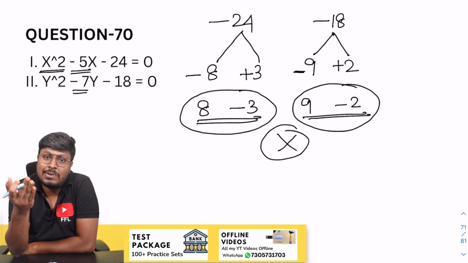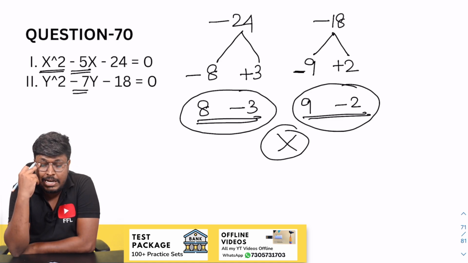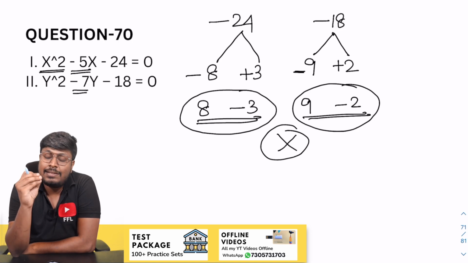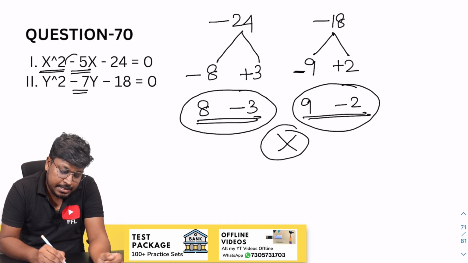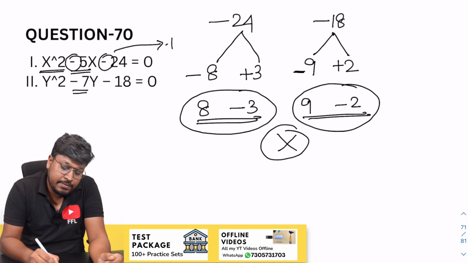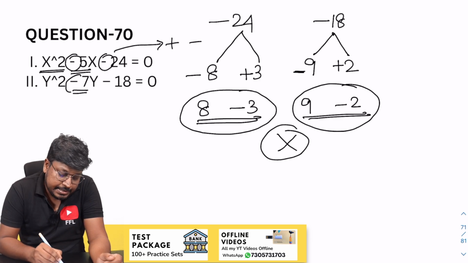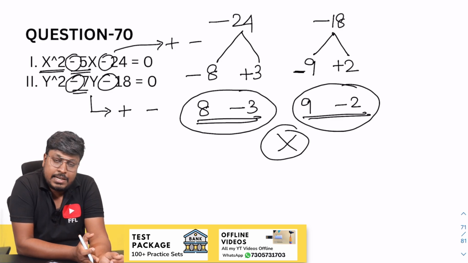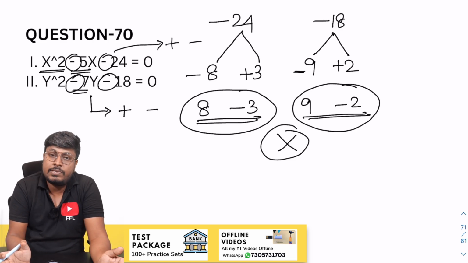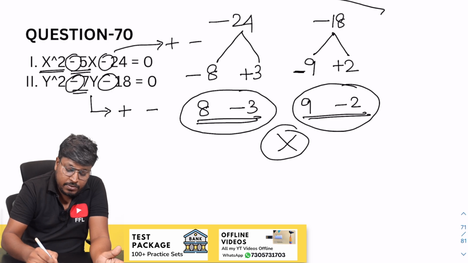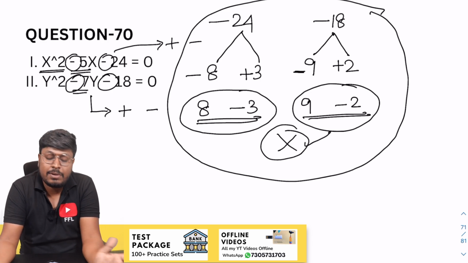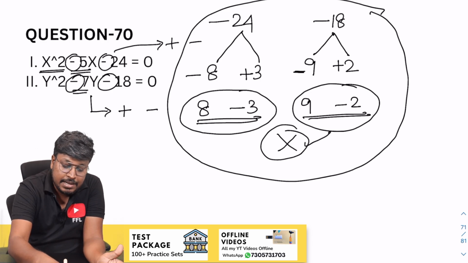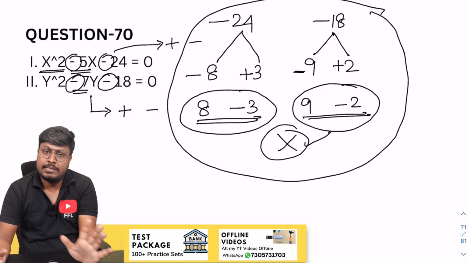And I have told you the shortcut also, right? In the 52nd or 53rd question, I don't know exactly, but I have told you the shortcut. If the equation contains two negatives, just see minus and minus. So definitely one value will be positive and the other value will be negative. So similarly minus and minus. Again the second equation contains one positive and one negative. So if the equation contains minus and minus and the second equation also contains minus and minus, definitely you don't want to waste the time like what I did now. You can directly say the answer will be cannot be determined, that is, cannot be established. Because of plus or minus, definitely you can't find the relation of x and y.